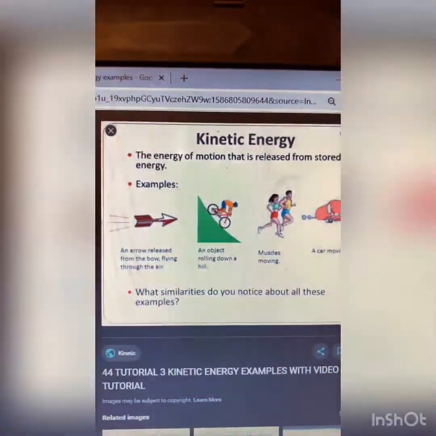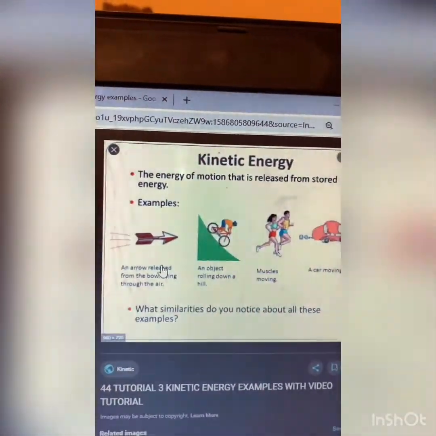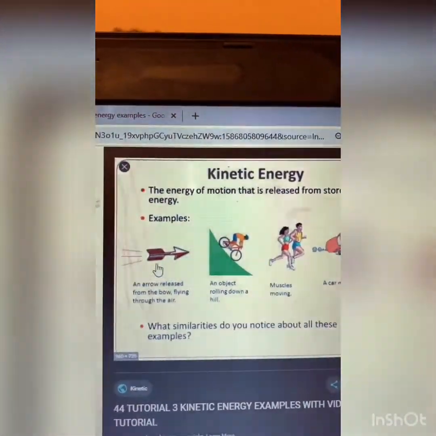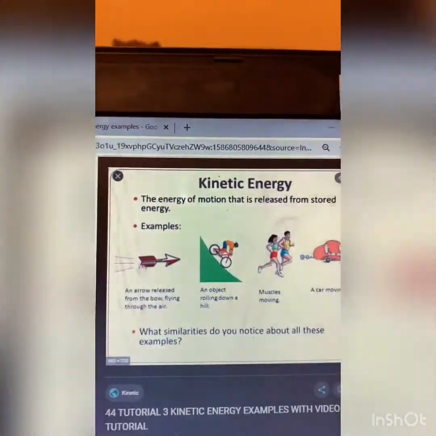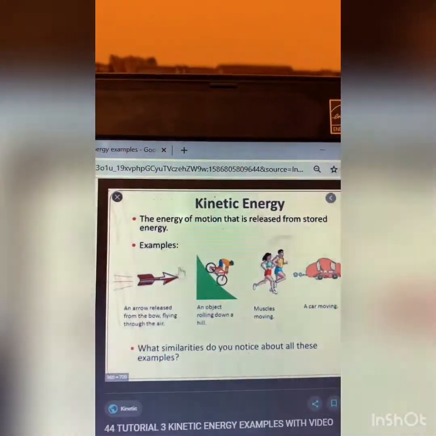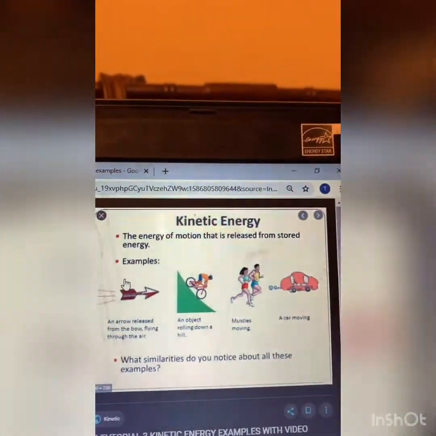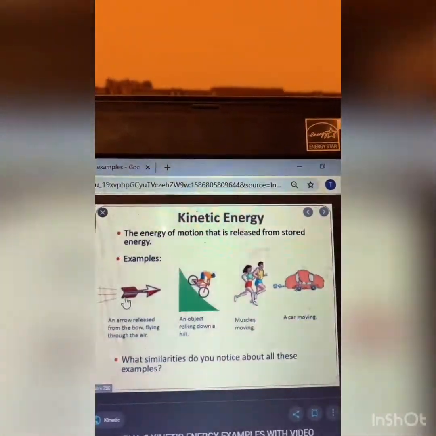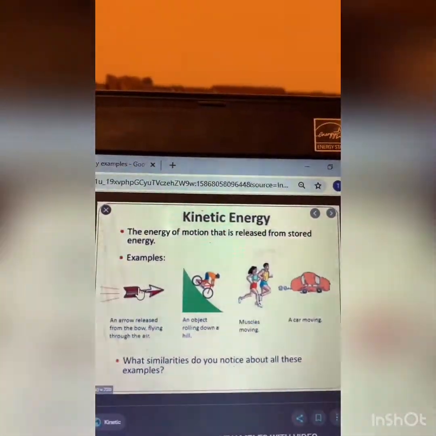Take a look at this arrow. This arrow is released in the air. After it is released, it is moving in the air. So since there is motion in the air, we call this kind of energy kinetic energy. Okay, so this arrow is doing work by an energy called kinetic energy.